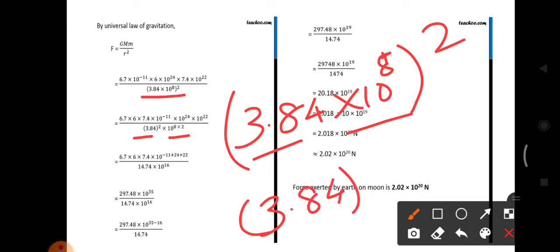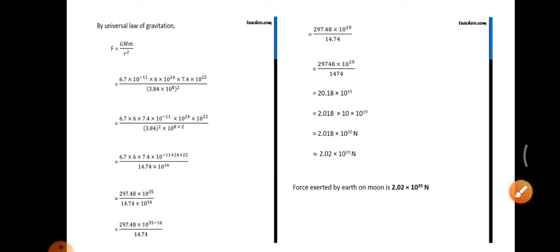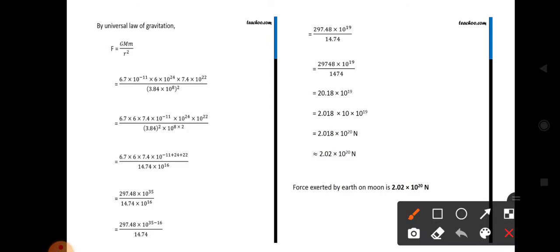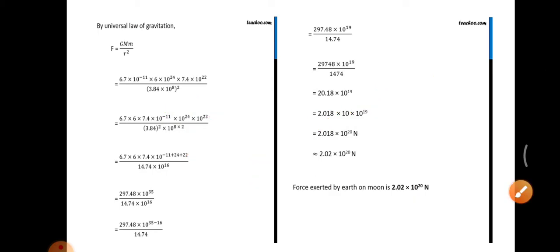So 3.84 square into 10 power 8 square. And we write commonly 10 power minus 11 plus 24 plus 22. Here 10 power 8 into 2, that means 10 power 16.